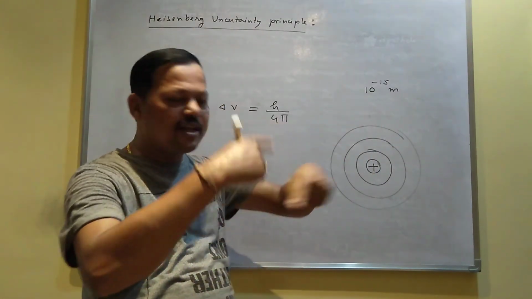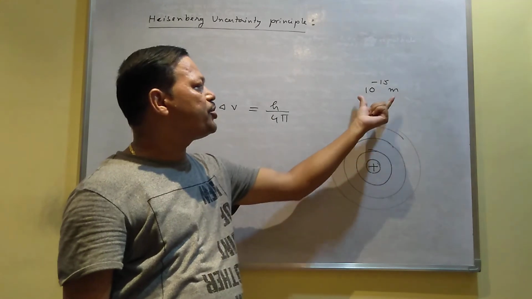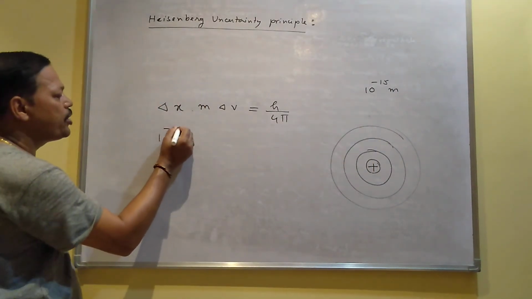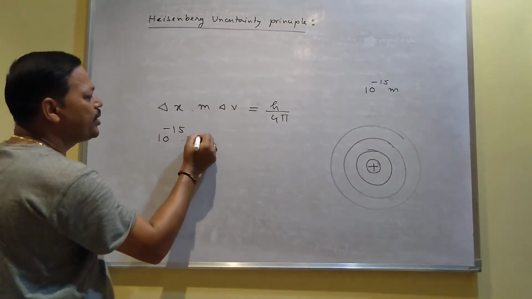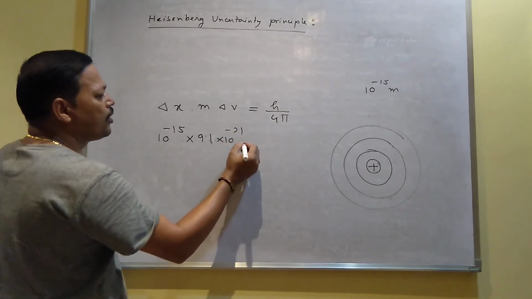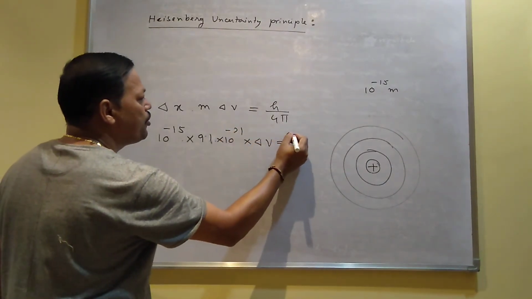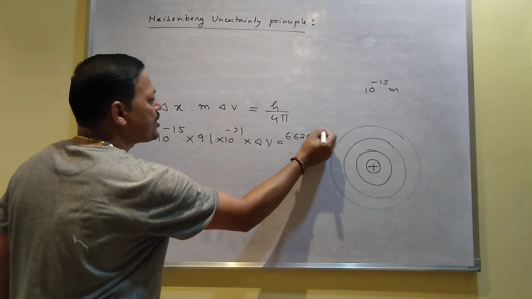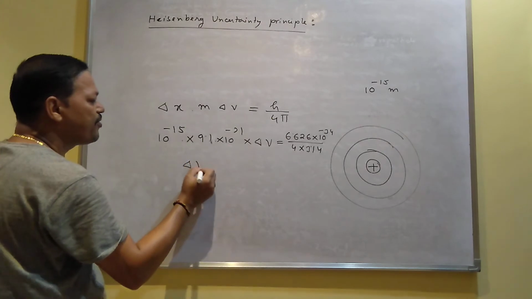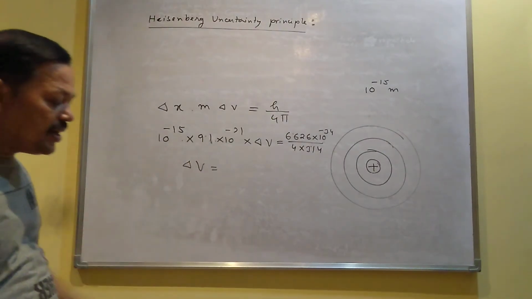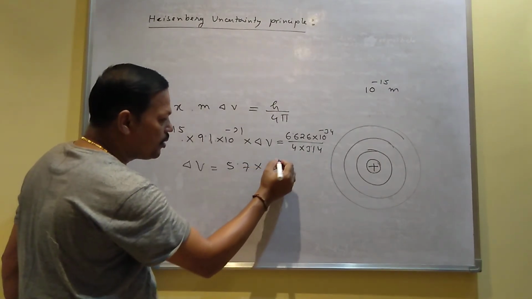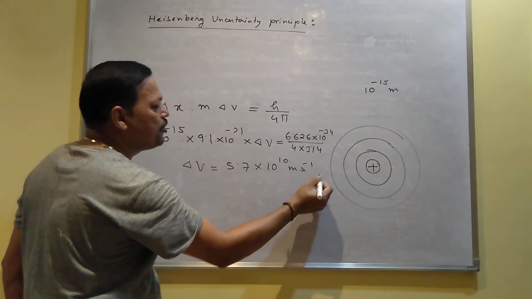The mass of the electron you know is 9.1 into 10 to the power minus 31 kg, so you can find out delta v. The h value you know is 6.626 into 10 to the power minus 34 joule second, and the 4 pi value is 4 into 3.14. Then you can find delta v. When you determine delta v, you will get a value of about 5.7 into 10 to the power 10 meter per second.